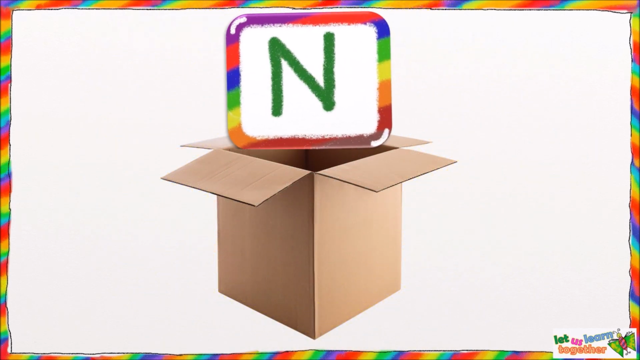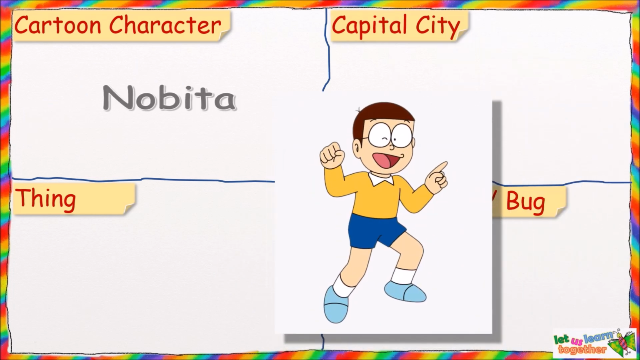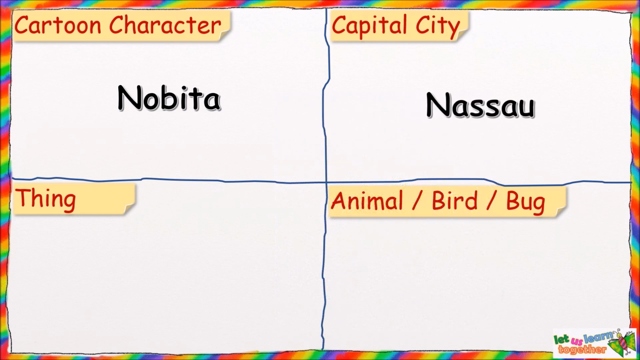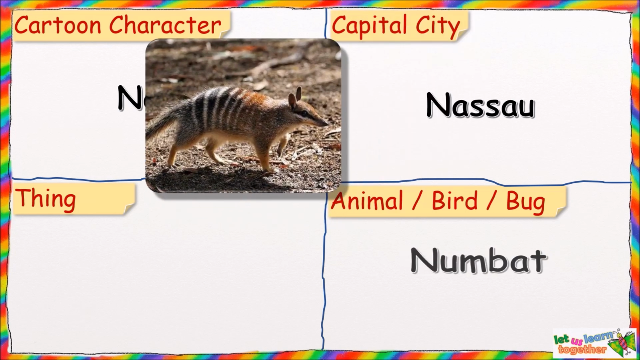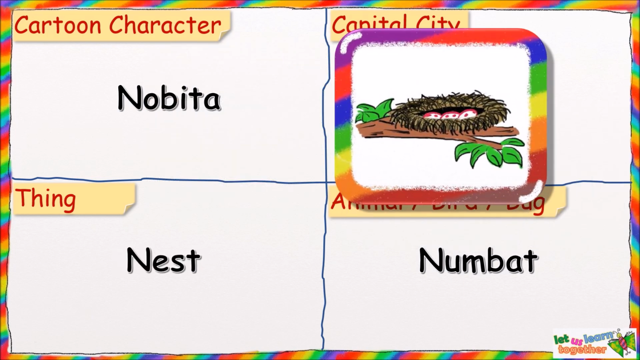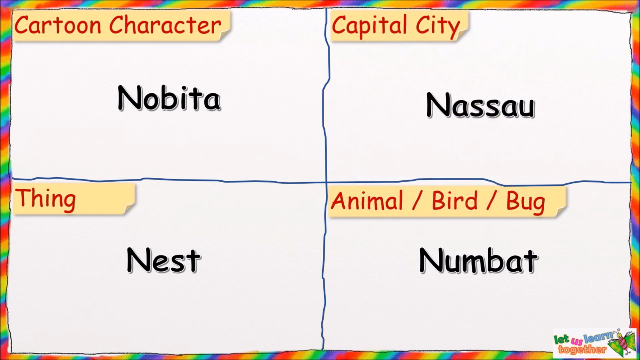Come on, let's check which letter we get next from the box. It's the letter N. I choose N for Nobita from Doraemon series. Then N for Nassau, which is the capital of Bahamas. Then N for Numbat. And N for nest. So there we go. We have cartoon character Nobita, capital city Nassau, animal Numbat and thing nest, all starting with the letter N.